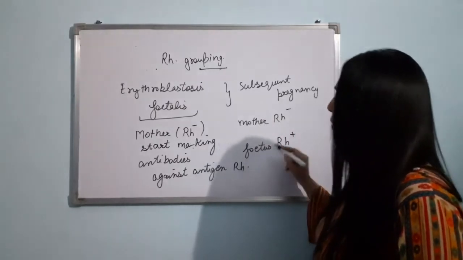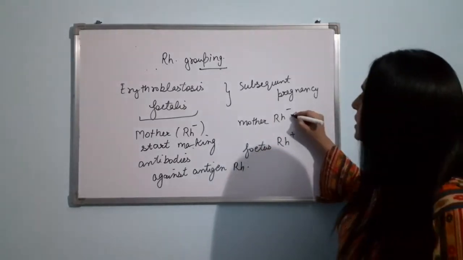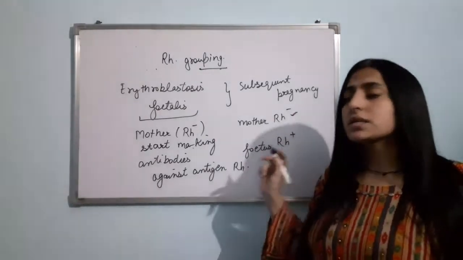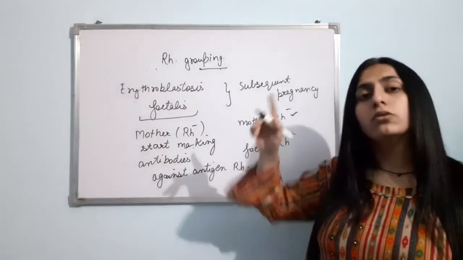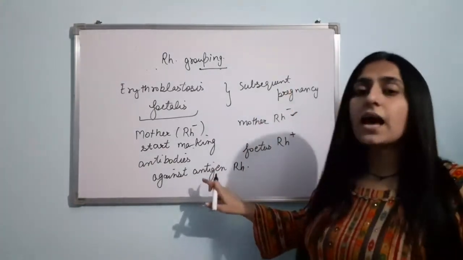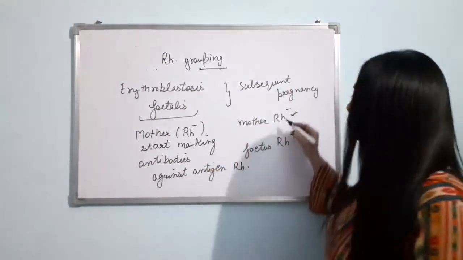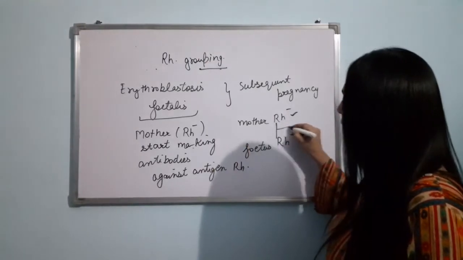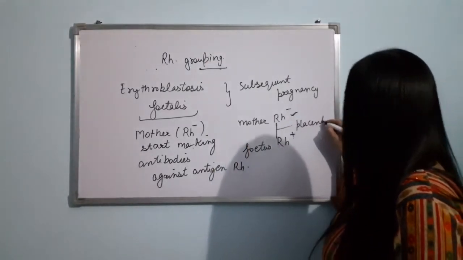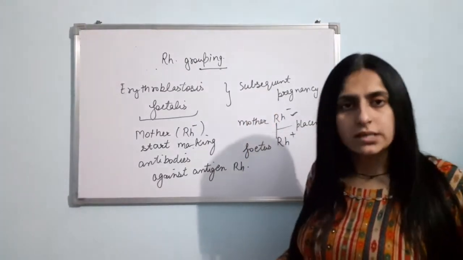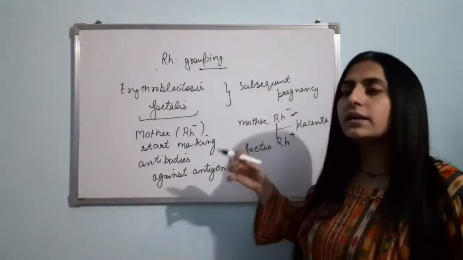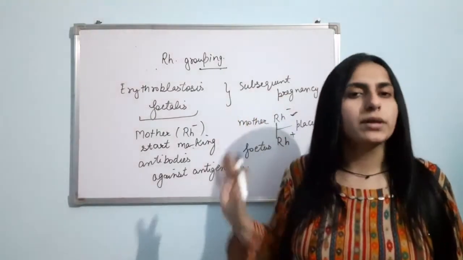Now what will happen? Mother is Rh negative, but now she has the antibodies against antigen Rh due to the first pregnancy. She has the antibody. Now through the placenta, what will happen? Through the placenta, these antibodies will enter the body of the fetus. Are you getting? The Rh negative mother is producing the antibodies.